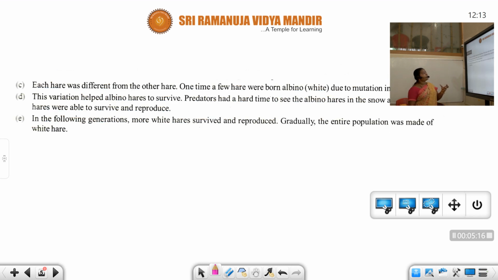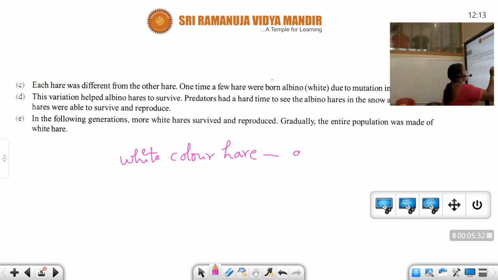Next, each hare was different from the other hares. One time a few hares were born albino, so the white color hare, students, is albino.